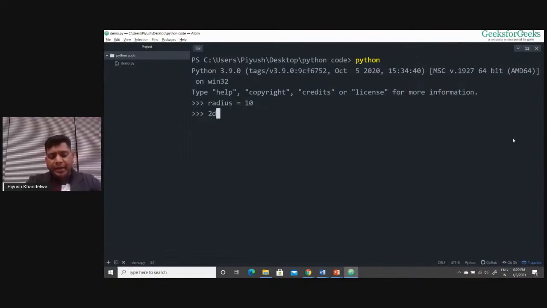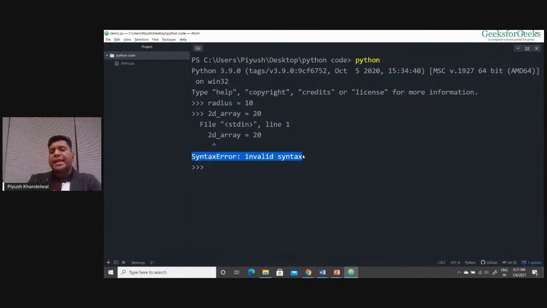But if I type 2D_array equals 20, see, it is giving me a syntax error because Python language syntax says that the variable name cannot start with a number, and you are starting the variable name with a number. That's why it is a syntax error, right? When it is saying invalid syntax, you are not following the syntax of the language, you are not creating the right variable name. So you should take care while naming your variables that your variable name should not start with a number, right?